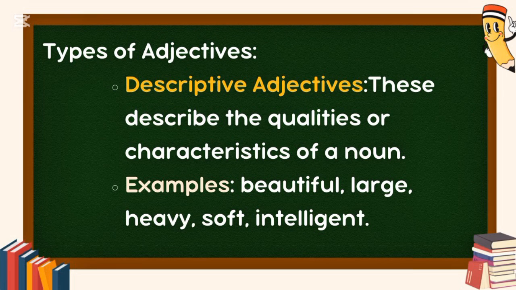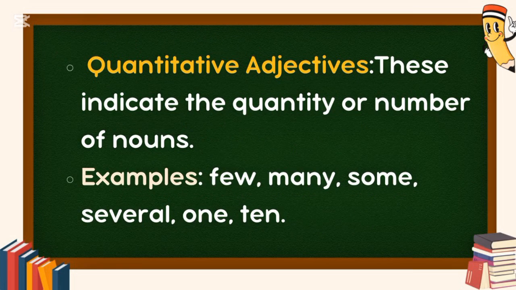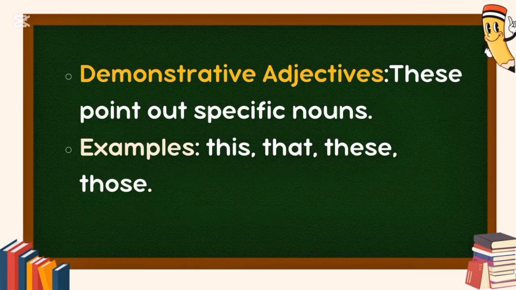Examples: beautiful, large, heavy, soft, intelligent. Quantitative adjectives. These indicate the quantity or number of nouns. Examples: few, many, some, several, one, ten. Demonstrative adjectives. These point out specific nouns. Examples: this, that, these, those.